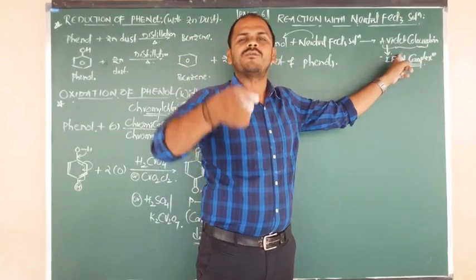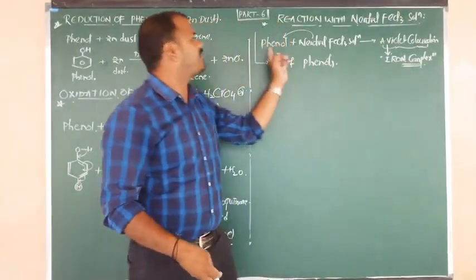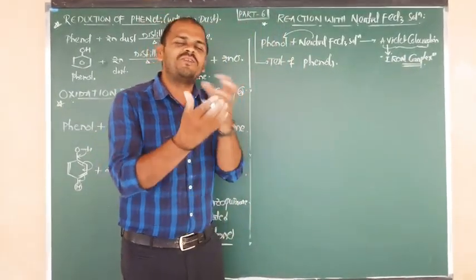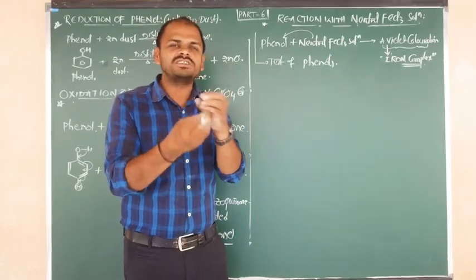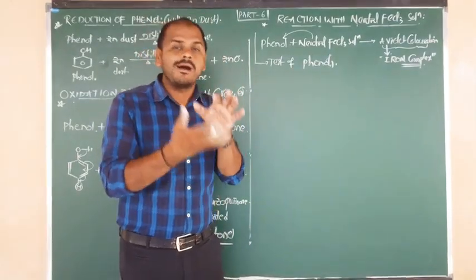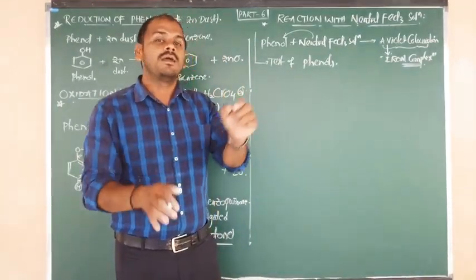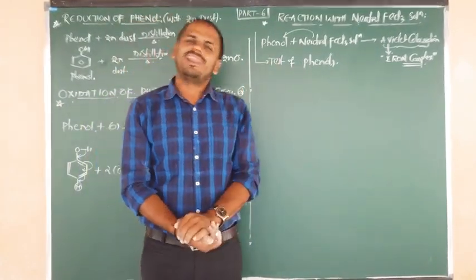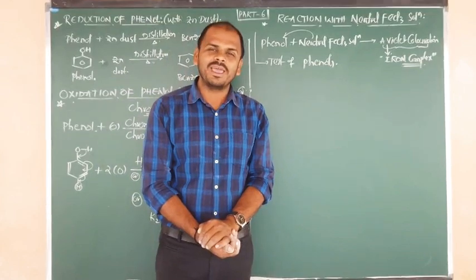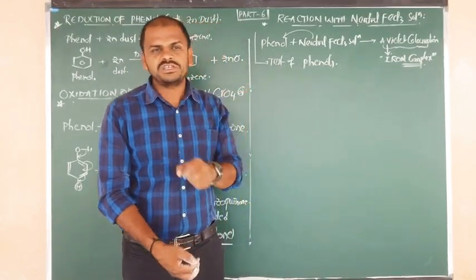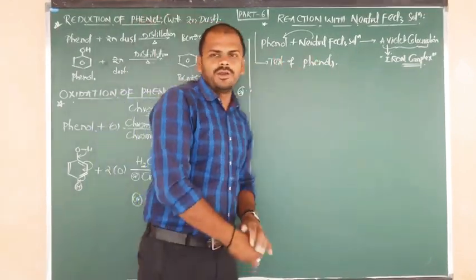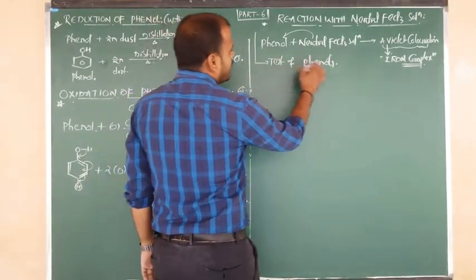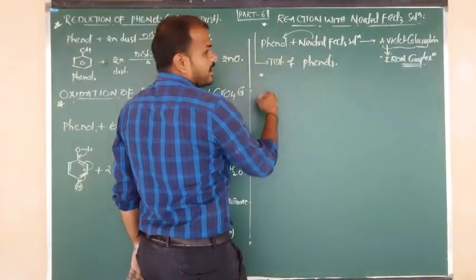Violet color formation of iron complex is given only by what, Nana? Phenols. So by the formation of violet color, by the formation of purple-violet complex, you can confirm that definitely the given organic solution is phenol. Like that we have to confirm. Okay. So this is the qualitative test for the detection of what, Nana? Phenols.